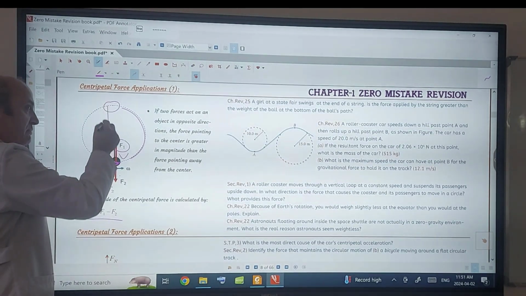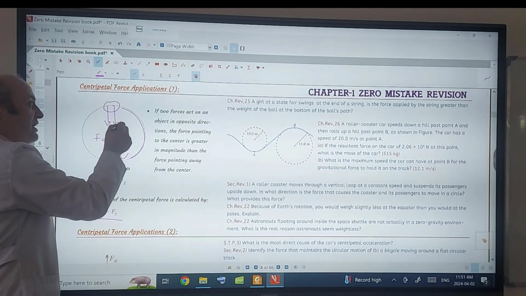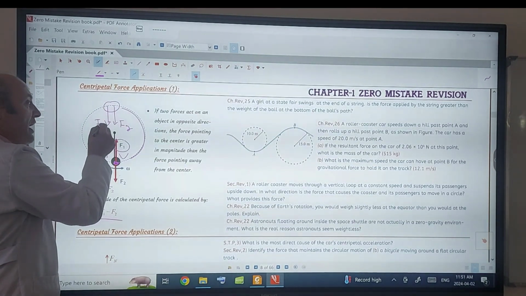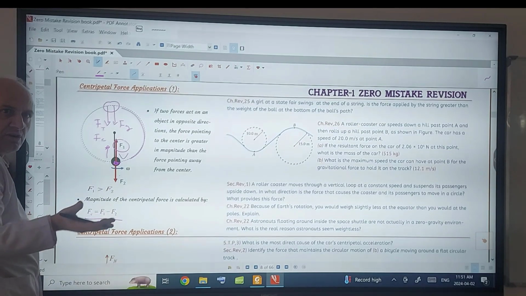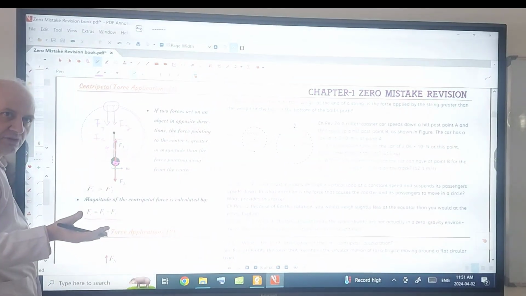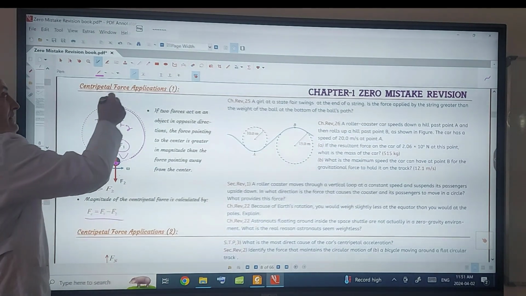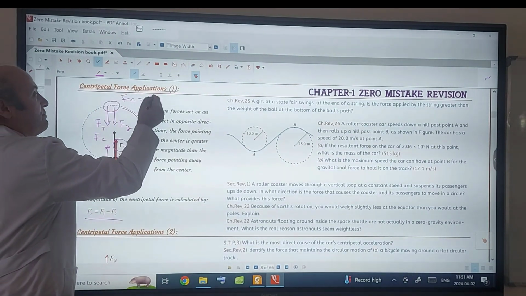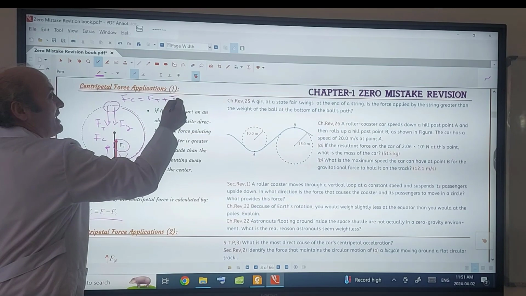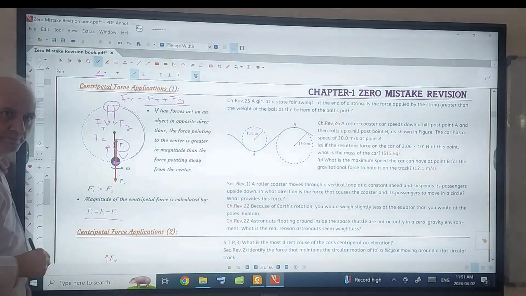Because at the top they are in the same direction. FT and FG both are in the same direction. How can you compare them if they are in the same direction? Teacher, aren't they zero? No, we'll add them. So this time FC is going to be FT plus FG. This was last year's first time asking this question.